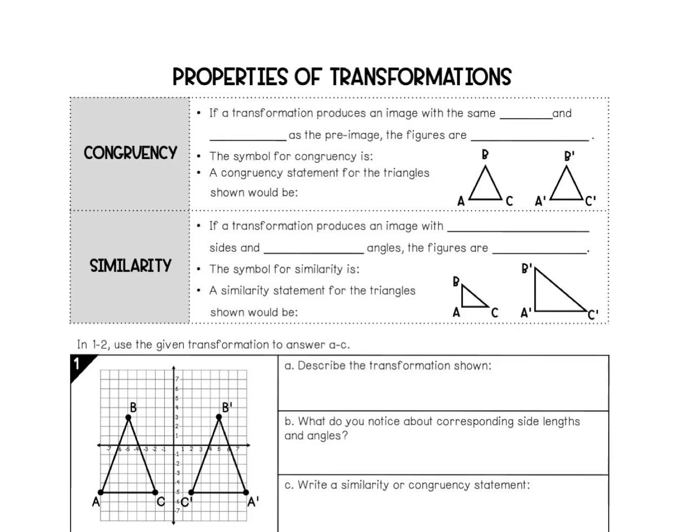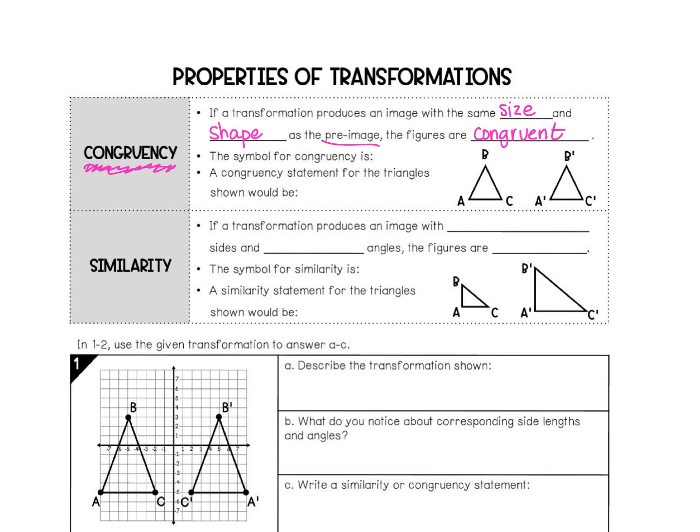This lesson is to go over the properties of transformations. So we're first going to talk about congruency. You need to know when figures are congruent. If a transformation produces an image with the same size and shape as the pre-image, the image that you're starting with, the figures are congruent.